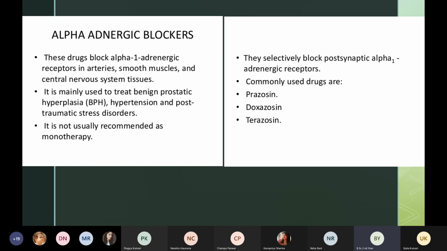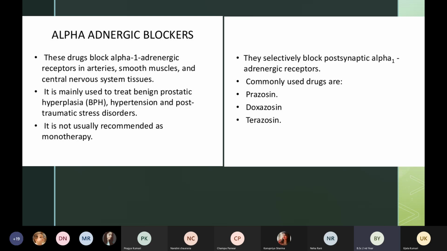ठीक है, especially it is found mainly in males. Okay, if the size of the prostate gland is increased, the cells are dividing very fast, and the size of the prostate gland also increases, then we call it benign prostatic hyperplasia. So in such cases, when a patient is suffering from BPH, then we can give alpha adrenergic blockers.